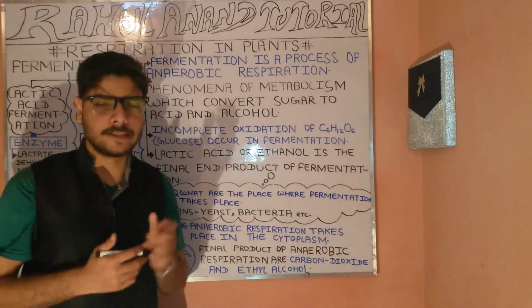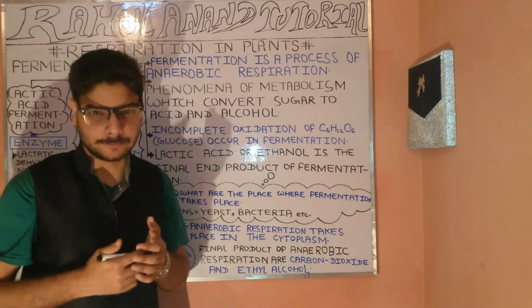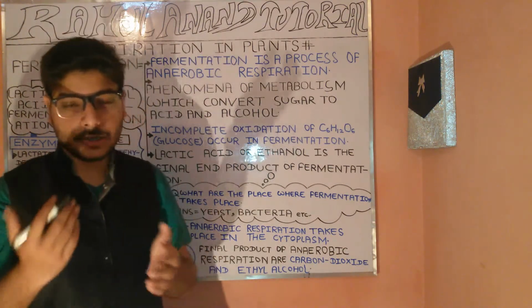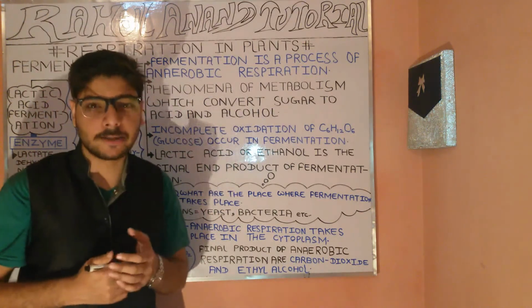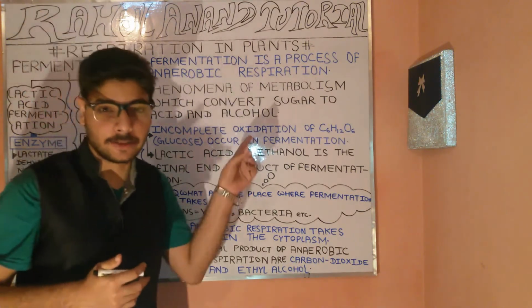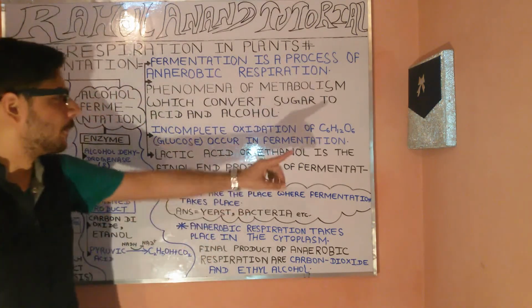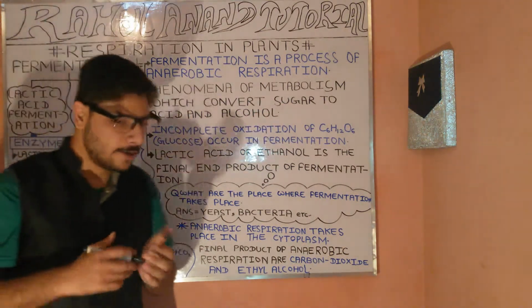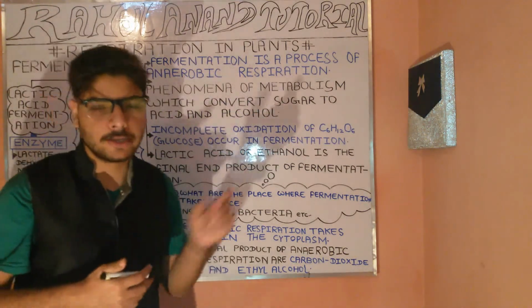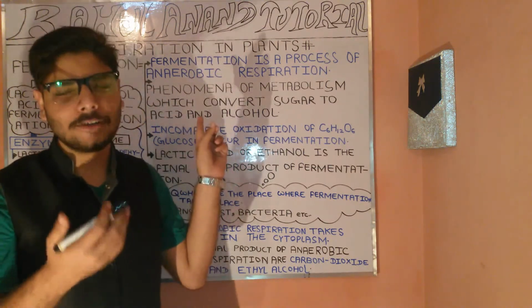Fermentation is a process of metabolism in which sugar is converted primarily into acid, and then into alcohol. You can see it here on the board: sugar is converted into acid, then into alcohol. In fermentation, incomplete oxidation of glucose occurs.